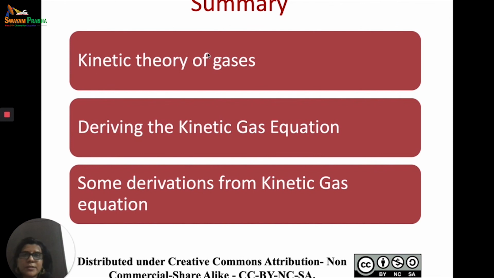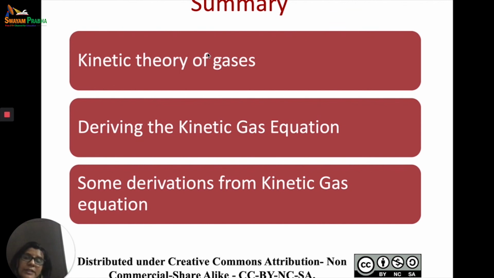The change in momentum was equal to 2mu_x, because in the direction of the face it was mu_x, and back it was minus mu_x. So we know that the force according to the second law was equal to rate of change of momentum. So we found out the value of force. From the force we calculated the value of pressure. In all this we were using only the x component of the velocity.